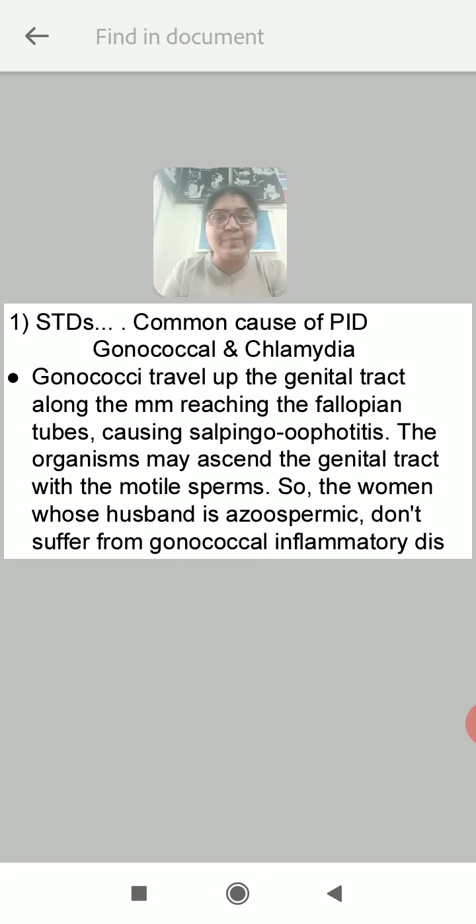The organisms may ascend the genital tract with the motile sperms. So usually when the ascent of the organism is not easy, how do these organisms reach the fallopian tubes? Through the motile sperms. So the women whose husband is azoospermic, who does not have sperms in the semen, don't suffer from gonococcal inflammatory disease.